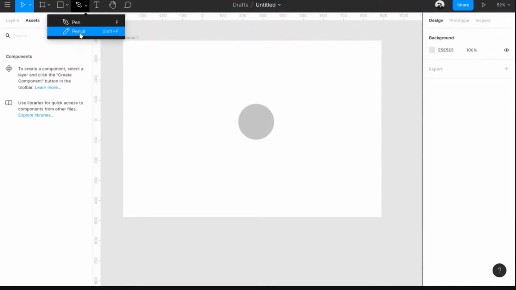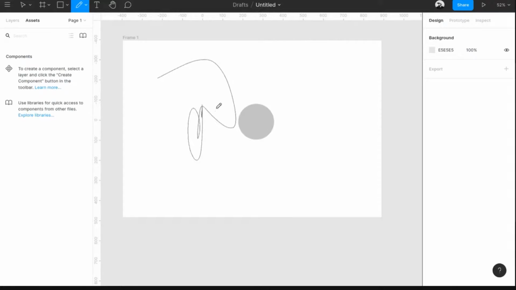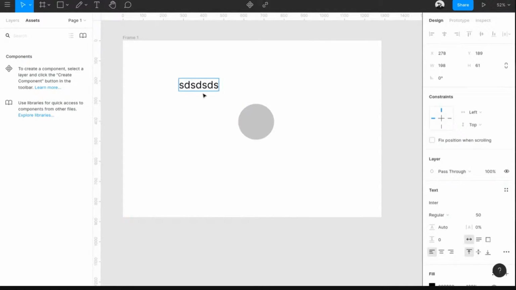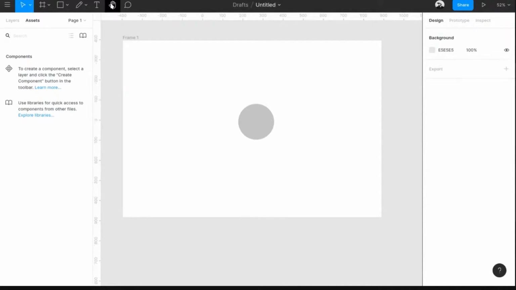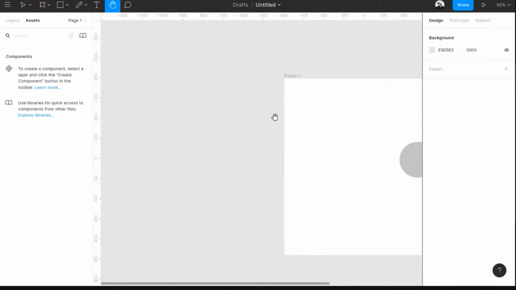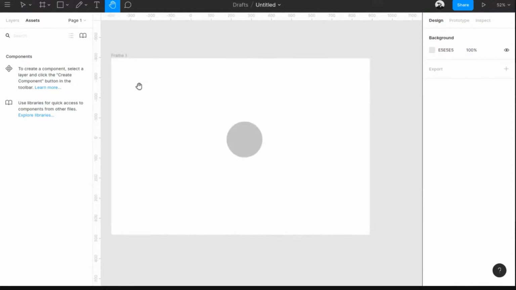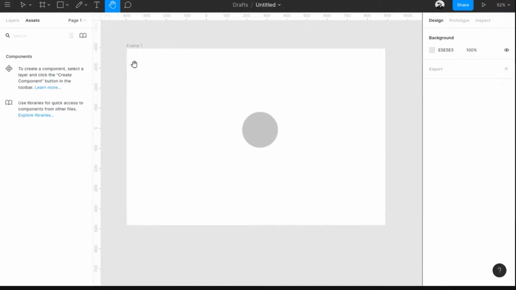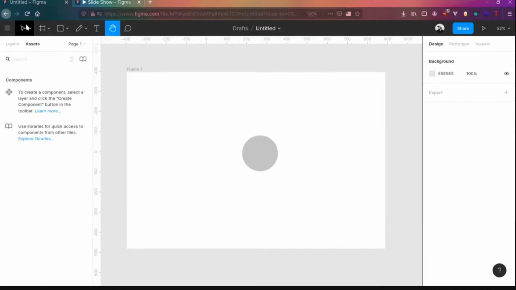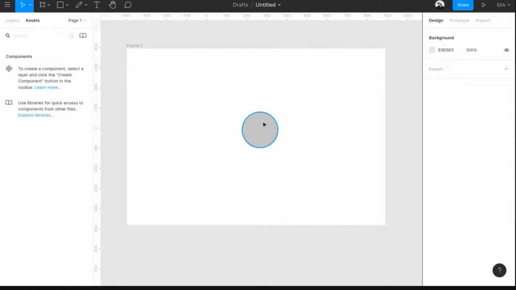There's a pen tool, there's a pencil tool, basically to draw with a pencil. Yeah, delete that. And there's a text tool, which you can use to add text in here. Easy as that. Then there is a move tool, a hand tool. Actually, is it a hand tool? Yeah, it's a hand tool. If you press H, you can easily move things around here. So a couple of other shortcuts before we get started. Press V for the move tool, the default tool. If you press V, you can go there. You can start moving things over here.